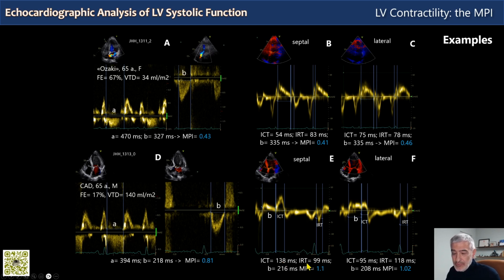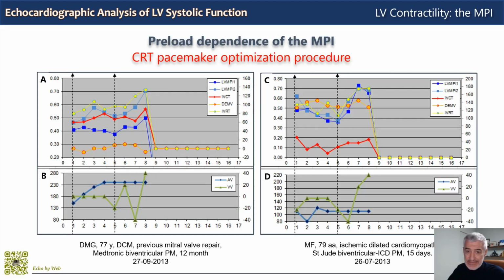So contractility would be more dysfunctional than relaxation. As we have said, the isovolumic indices estimate contractility or global function of the myocardium, but are not the gold standard because they're still load dependent.